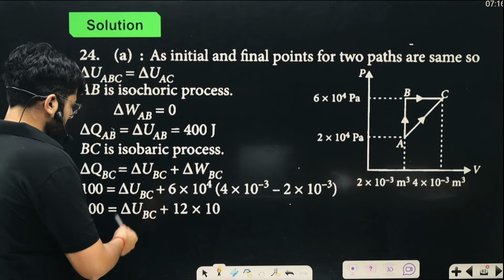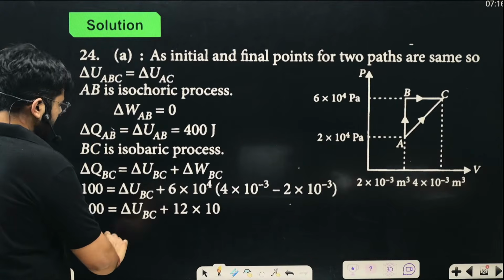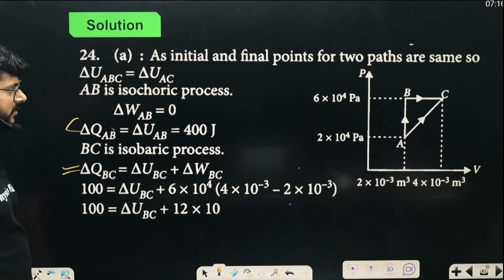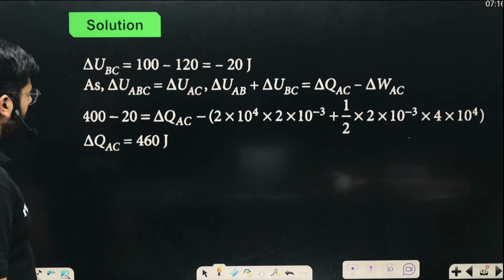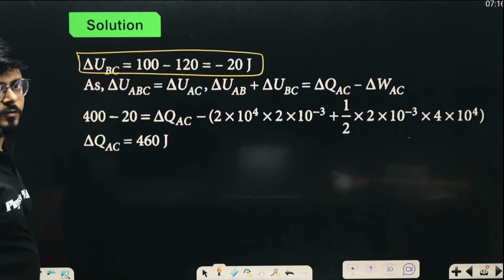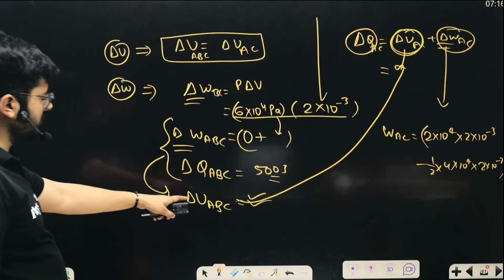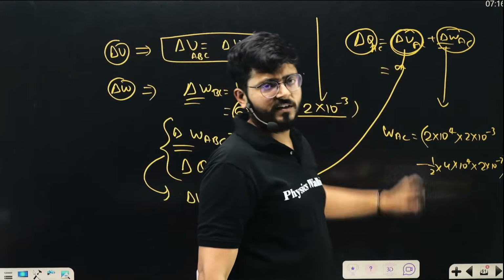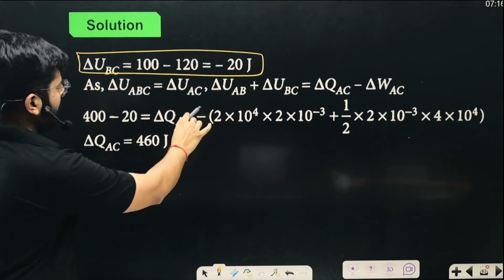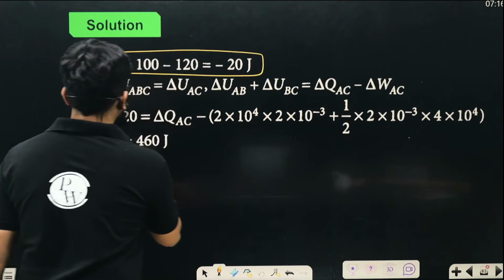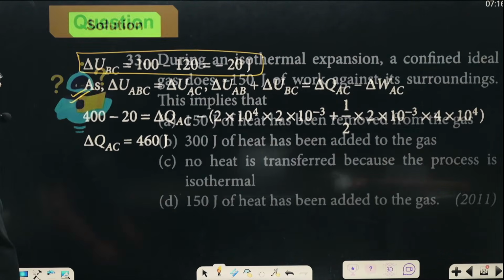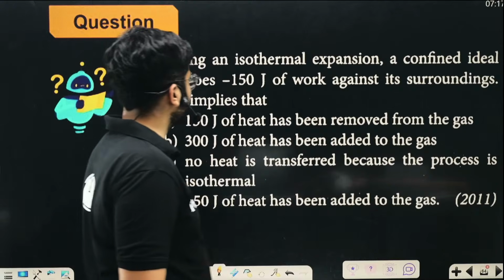Okay. So this is what they have done as well. First of all, they have followed one process, and in the first process, they have calculated the value of change of internal energy, right? So this comes out to be minus 20. Change of internal energy is going to be the same for both the processes, right? So whatever change of internal energy you are getting, you can put it over here, and from that you can calculate it in the second part, right? So now the next part is this, okay?